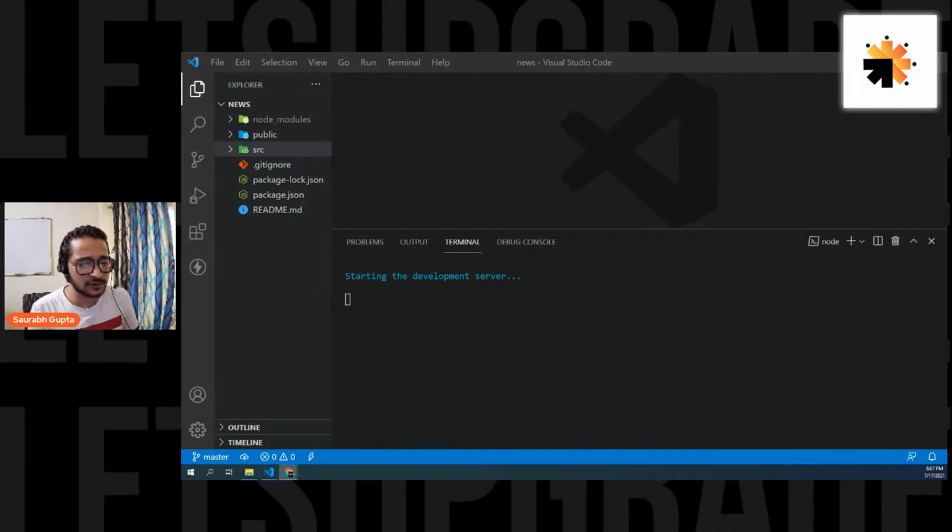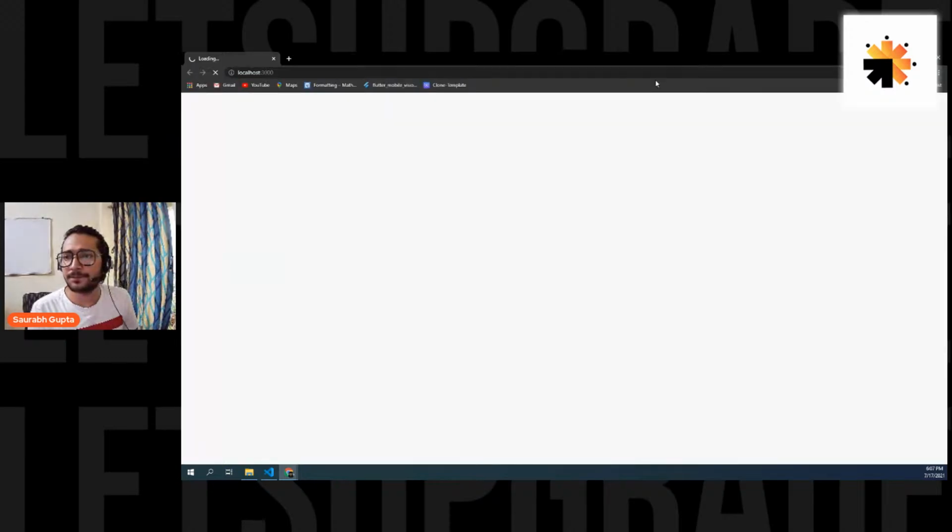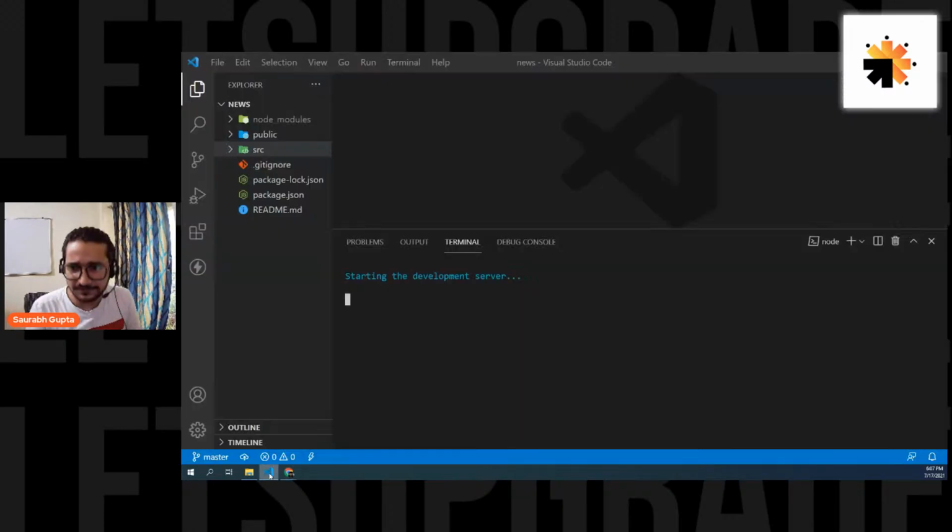Now it is up and running. Let me just pull out the browser for you. So here we go. It is running. Let it be on the page first, and then we can start building our components and using the state and the other hook that I want to explain to you today. Okay, it's taking a little time. Let it run. First time it takes a little time. That's totally fine.